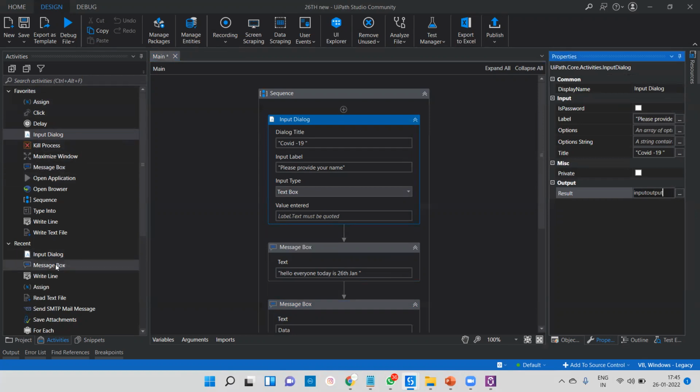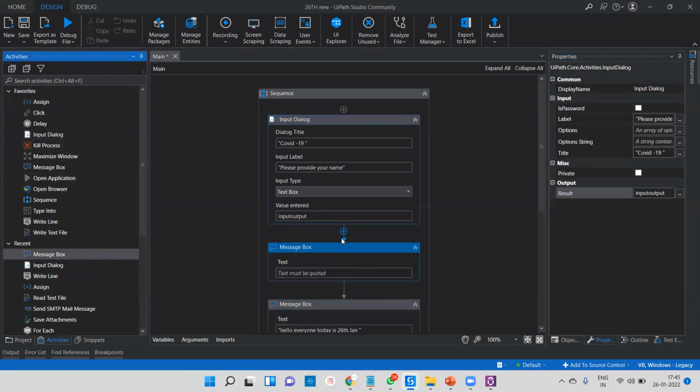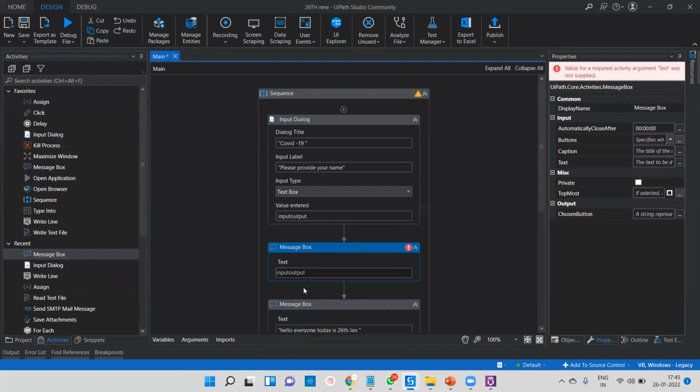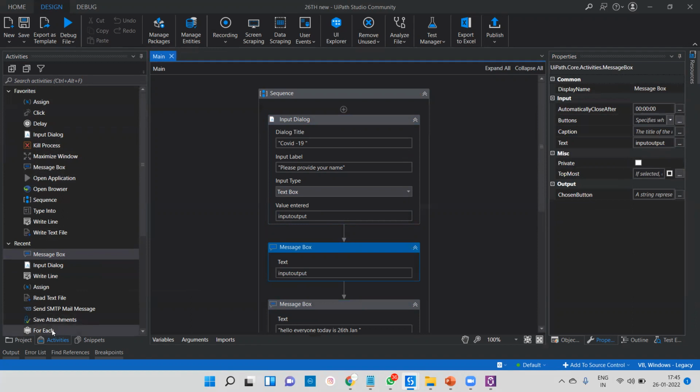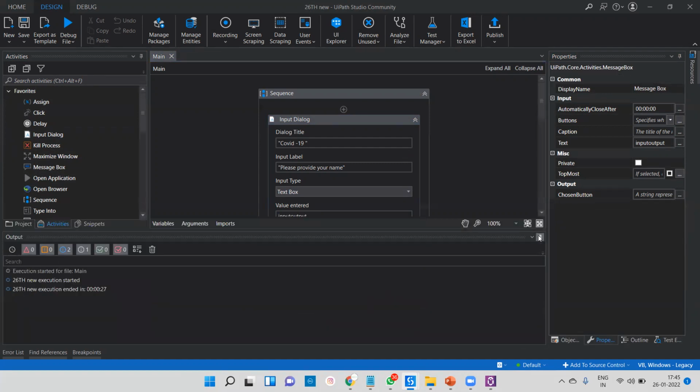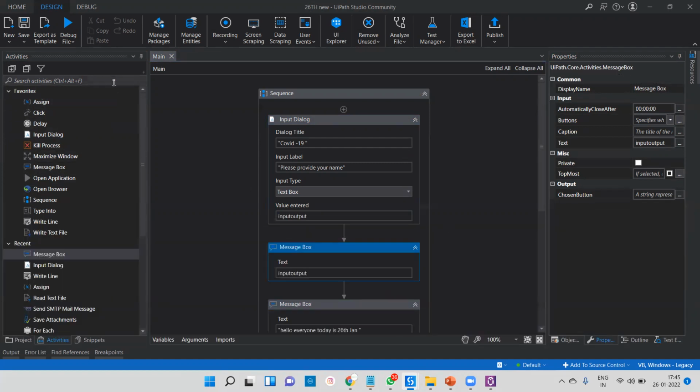In this variable, the bot is going to store your name, and that data I'm going to show you in a message box, simple drag and drop, and there I'll pass input output. There is also an output panel. This is the response time of any bot. You can see here, the previous time is 27 seconds. Right now I'll try to show these things in the output panel. We can also get all the results.